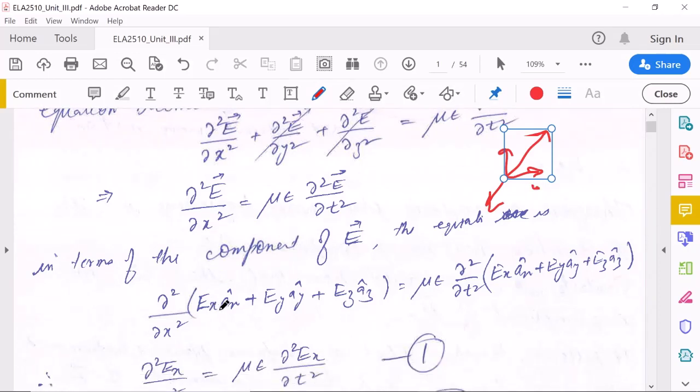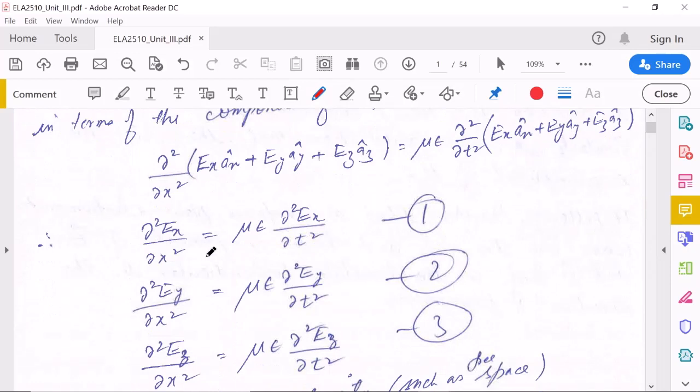So here, now I can replace E with its components in three dimensions, that is Ex plus Ey plus Ez. Similarly, you can open this here also. So now equating each component, del square Ex over del x square equals mu epsilon del square Ex over del t square. For example, if you equate the component along the x direction, so this is the component along x direction.